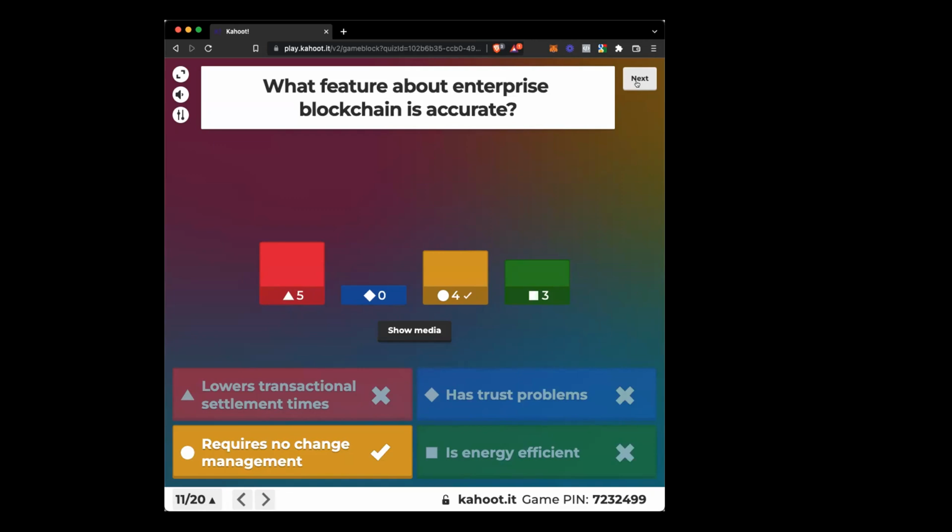But what it does help is it requires no change management, because a blockchain is a public thing. The code is already written. It will manage itself. You as an individual entity or corporation that uses the blockchain are not responsible for maintaining the code. That makes things a lot easier. It just does its thing by itself.